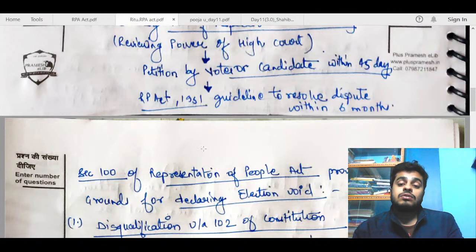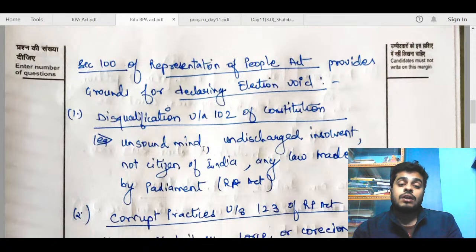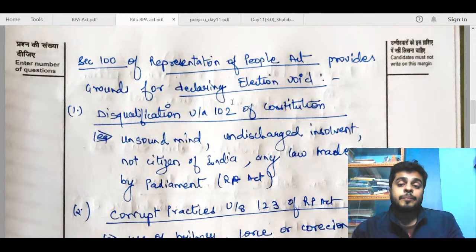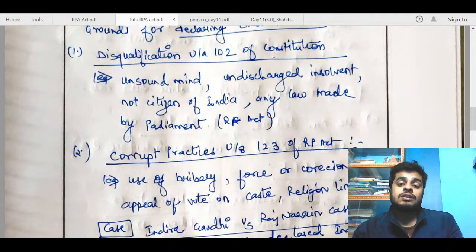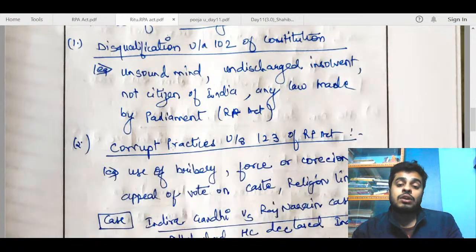RPA Act and guidelines to resolve in 6 months. This is also good. Section 100 of the RPA Act, ground for declaring election void, via Article 102 of the Constitution. Okay, so this is the second part, I guess. So you are first talking about the RPA Act. Okay, unsound mind, so this is under the Constitution. So here you can omit talking about Section 100 of the RPA Act. You can just mention the grounds for declaring election void, and after that you can go for first talking about the Constitution, then talking about corrupt practices.